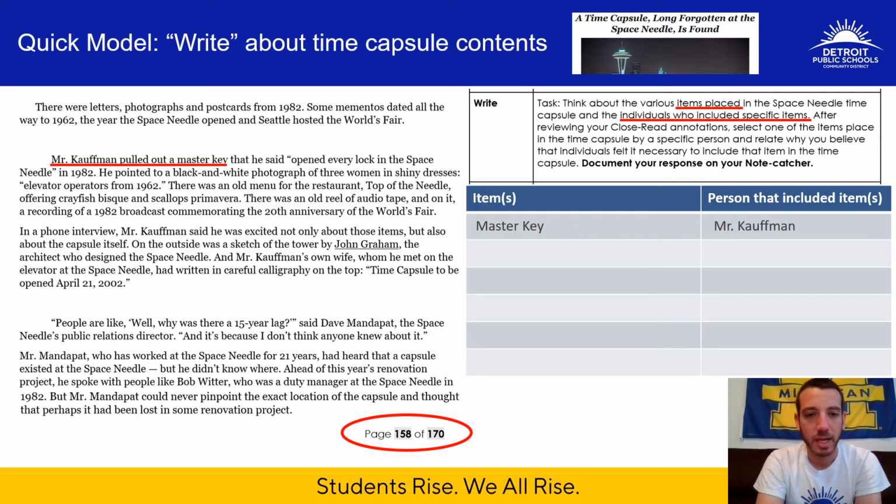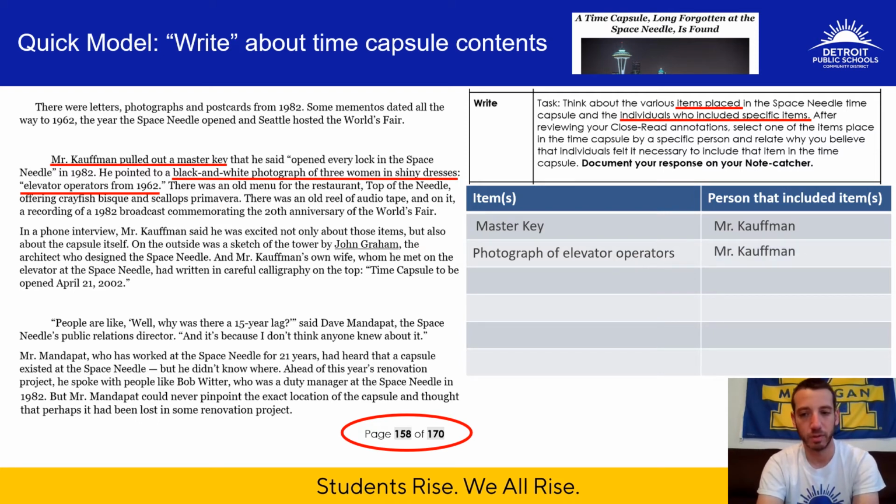Let's keep reading. He pointed to a black and white photograph of three women in shiny dresses, elevator operators from 1962. There's another item. We have a photograph of elevator operators from 1962. They were wearing shiny dresses, and Mr. Kaufman put those in there as well. There was an old menu for the restaurant, Top of the Needle, offering crayfish bisque and scallops primavera. It sounds good. Never had that, but it sounds good. So our next item is an old menu from the restaurant with two specific items that were listed. I'm sure a lot were listed, but those two stood out, and it was put in there by Mr. Kaufman.